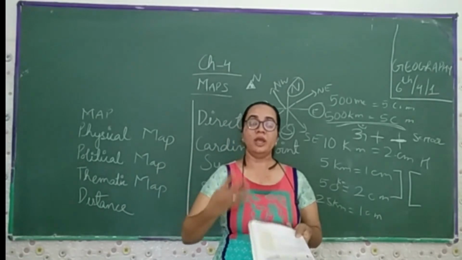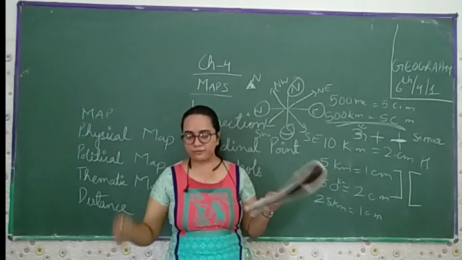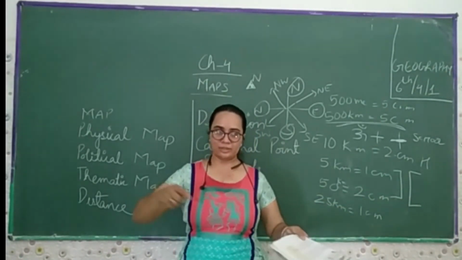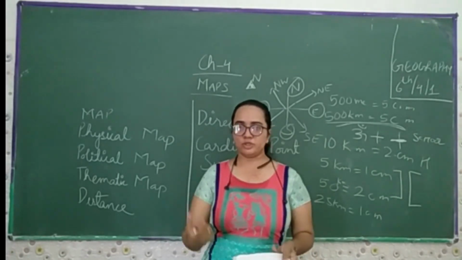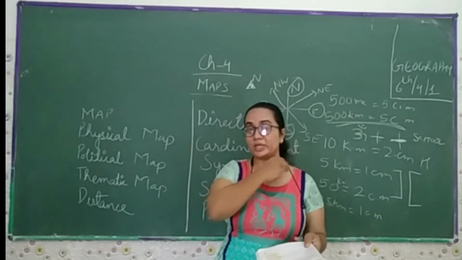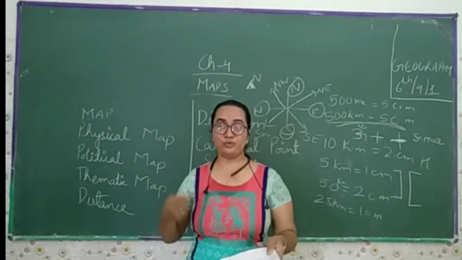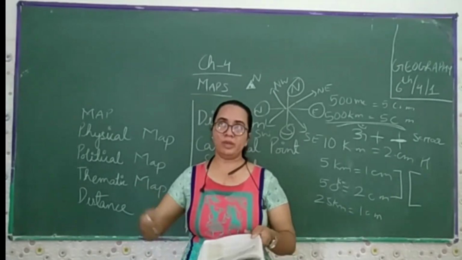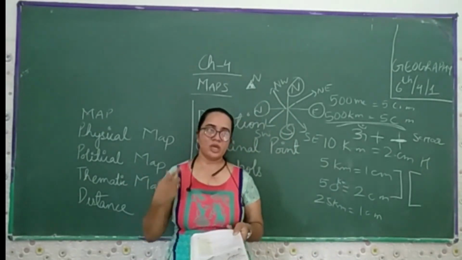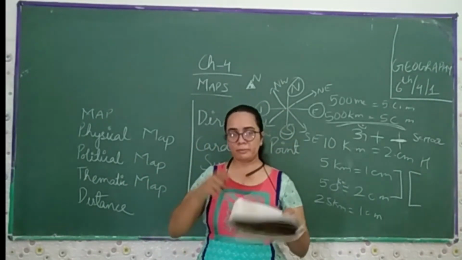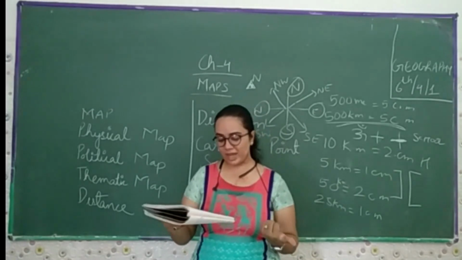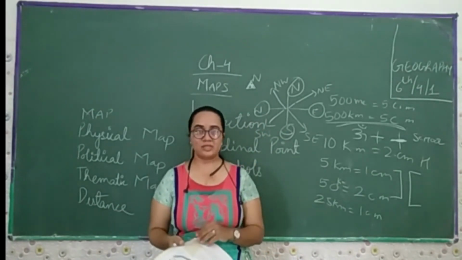Before making any building, apartment, or house, first we make a rough sketch or the exact plan. We decide what measurements, what length and breadth, we have to use for the drawing room, the bedroom, the kitchen, the study room, the parks, the swimming pool, and to make the floors. By using this plan you can then make the house. So the drawing drawn on a scale is what we call the plan.